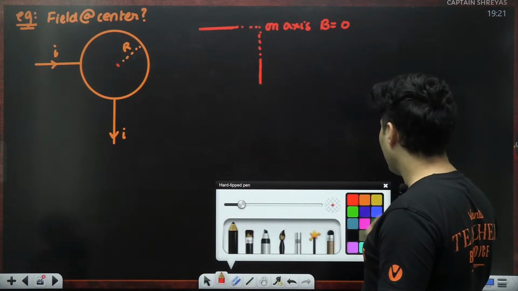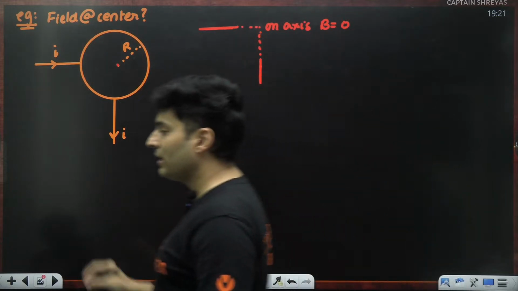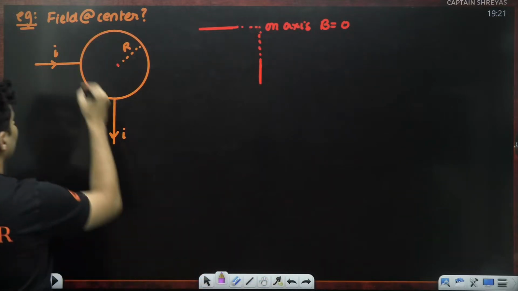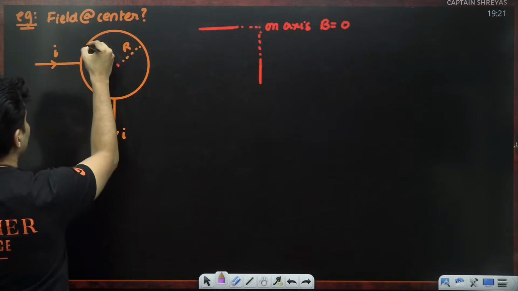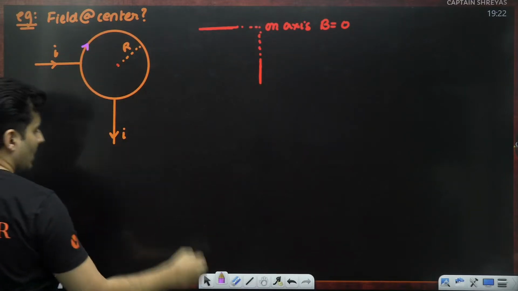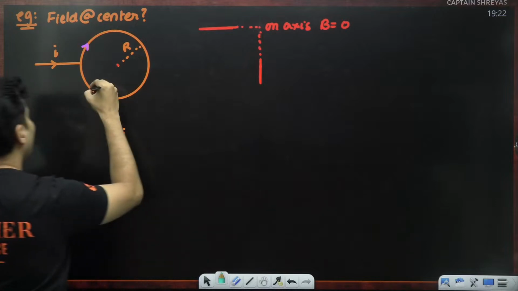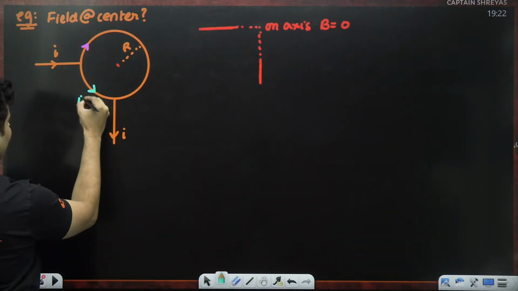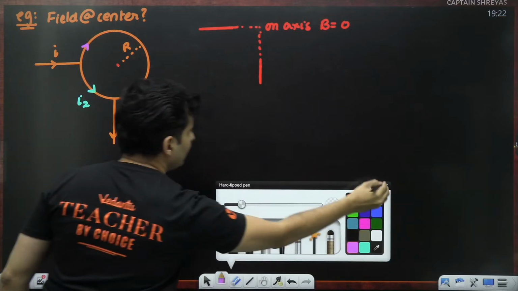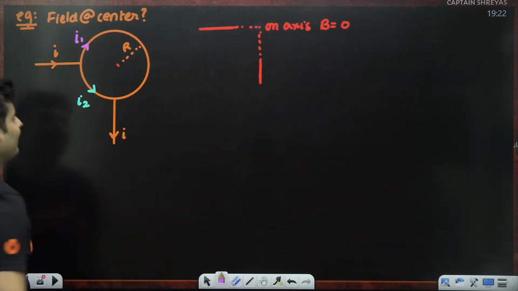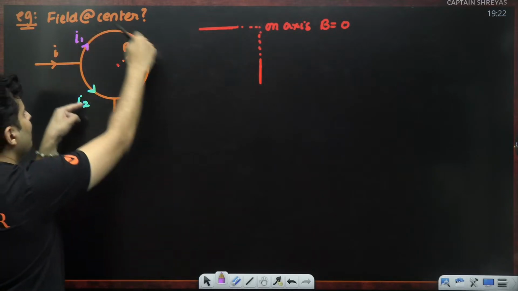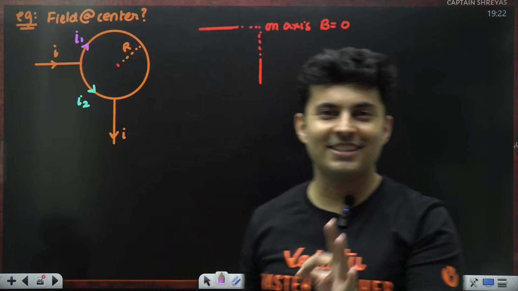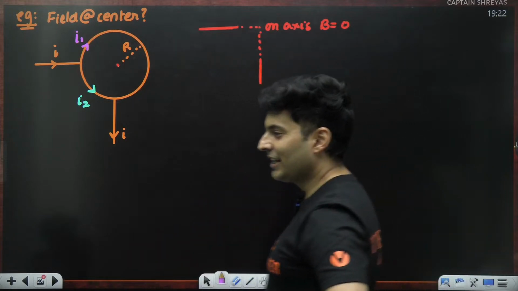But what you forget to see is that the current is not going like this. It's entering and exiting, so it will get divided into two branches. Some current will go here, and some current will go over here. I can call this current I2 and this particular current, let's say, I1. And they will again meet over here. You'll be like, my goodness, sir, this is crazy. So the currents are getting divided.